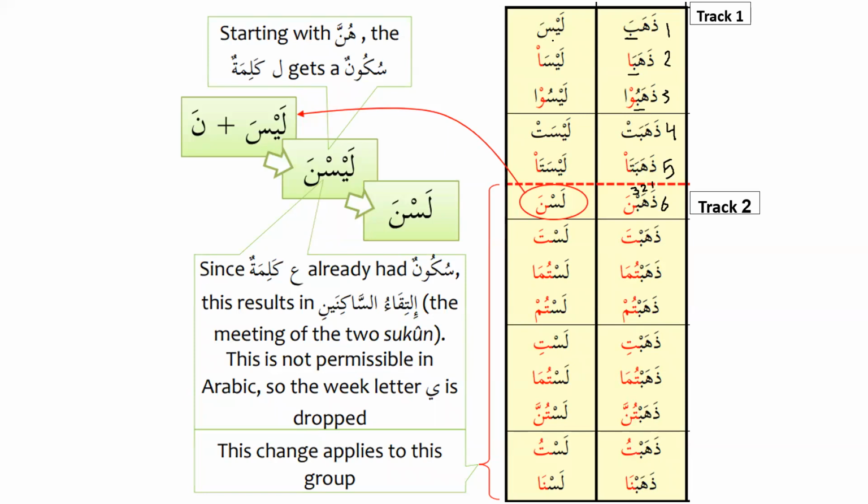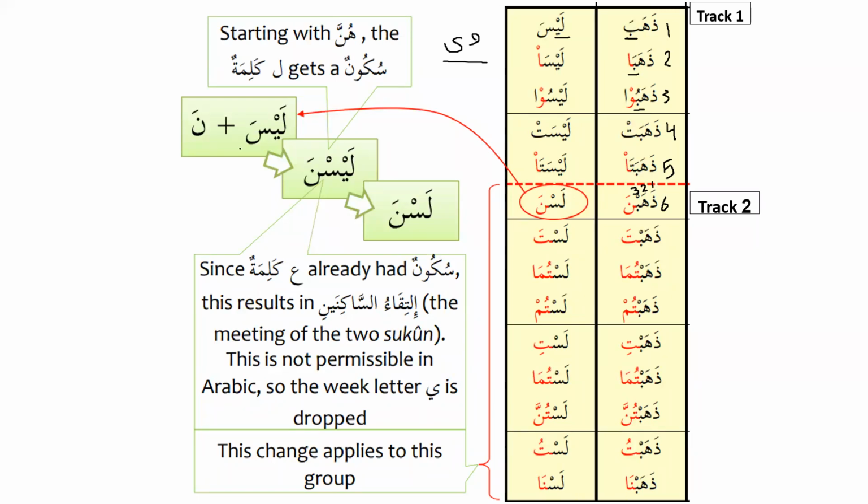Okay, now on the same pattern, let's do the conjugation of laysa. So we have laysa, laysa, laysu. Same, dhahaba, dhahaba, dhahabu. Laysa, laysa, laysu. Laysat, laysata, and then lesna. So number 6 here, because we have the weak letter over here, which is ya. Please remember that there are 2 weak letters in Arabic, waw and ya. And whenever we have the weak letters, so many changes will take place. Inshallah, when we learn in detail, in lesson number 25, 26, we will see that there will be so many changes that will take place. However, here we need to know how it has become lesna.